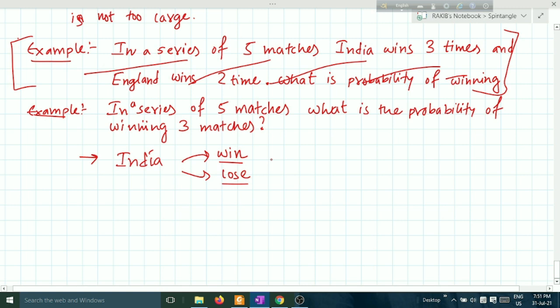Therefore we know the formula of binomial distribution. Probability of winning m matches is equal to nCm p to the power m q to the power n minus m.